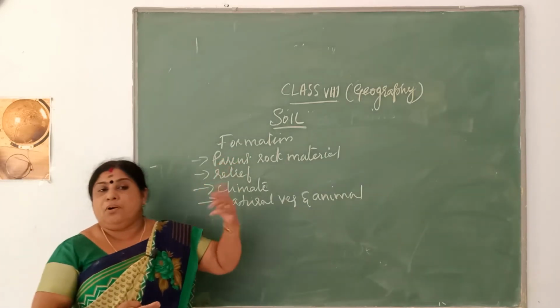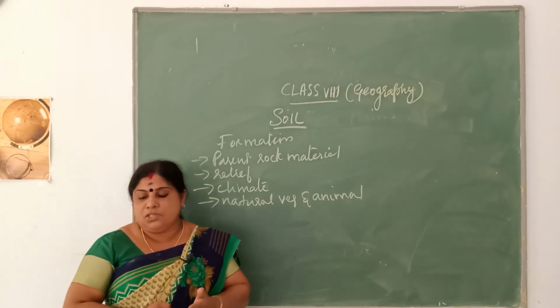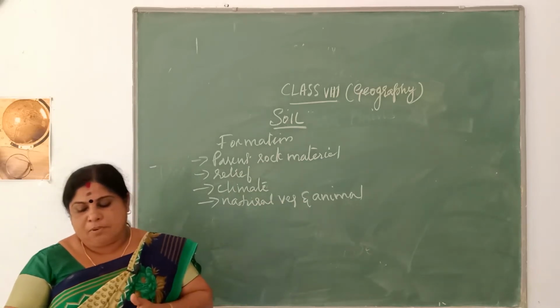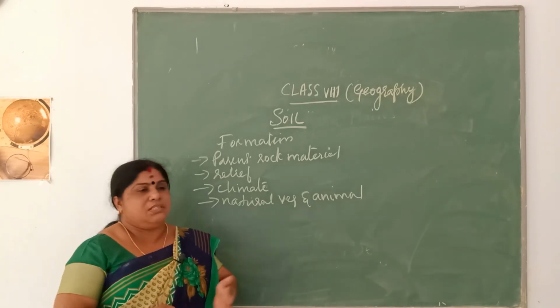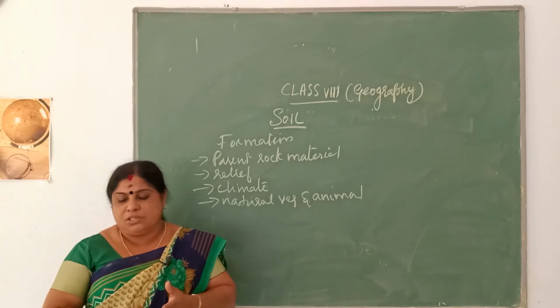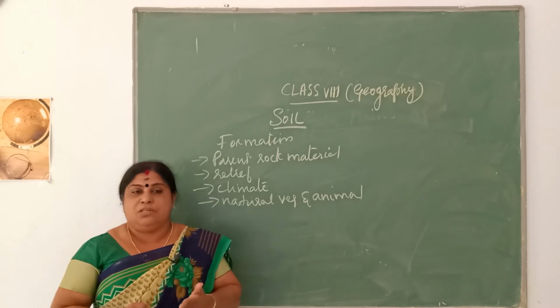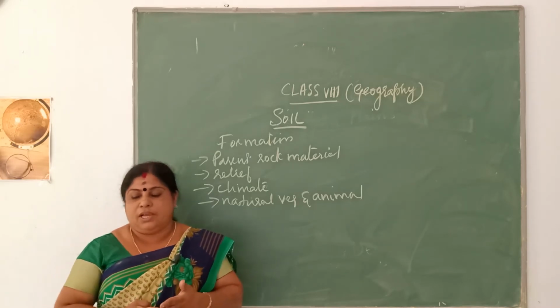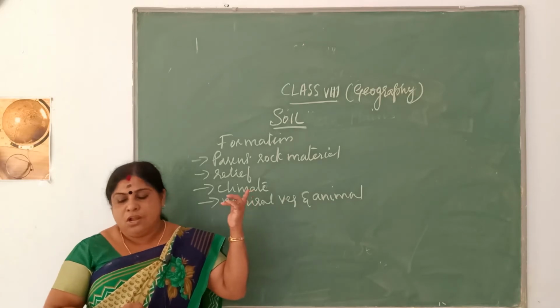Now, what is the importance of soil? There is no need for discussing that much. Even then, most of the food items that you have today, for example rice, wheat, vegetables, you get mainly because they are cultivated on soil.